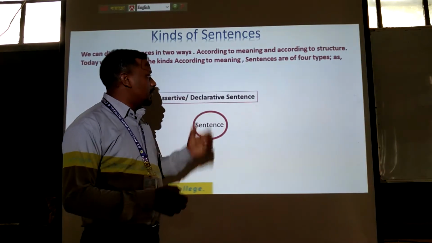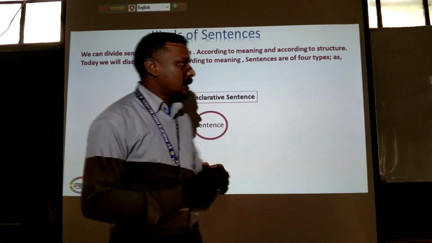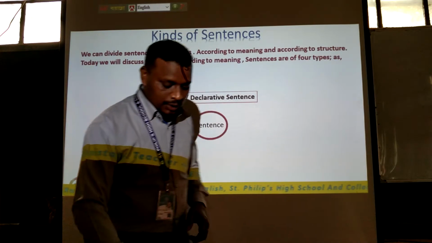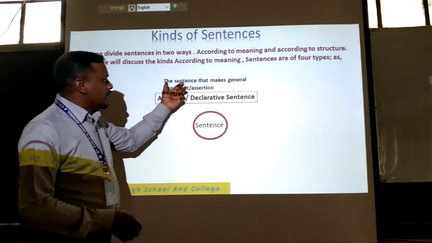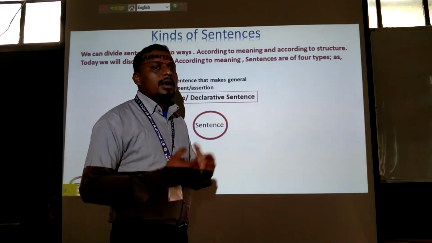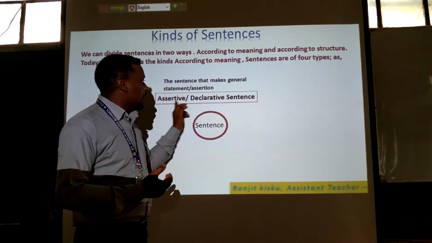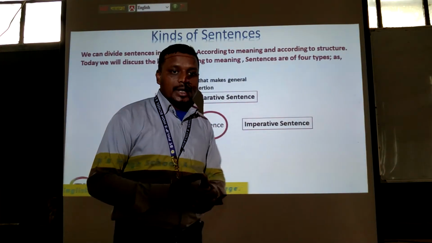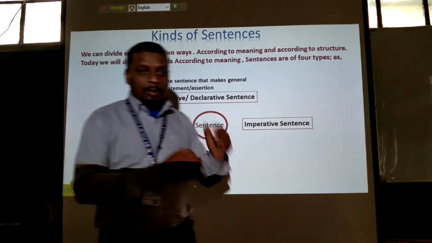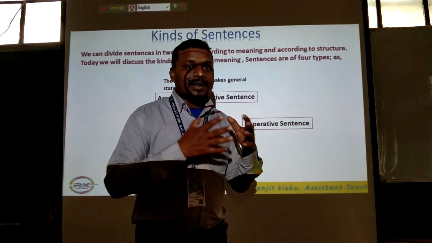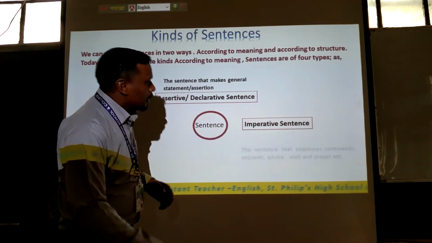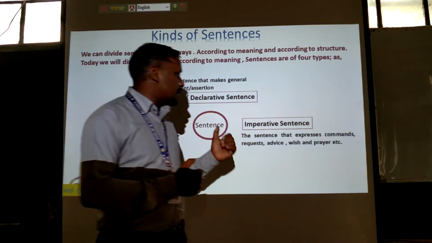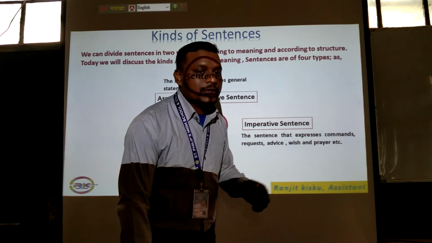First, assertive or declarative sentences. This is the first time we need some sentences to express our thoughts. The sentences that make a general statement or assertion are called assertive or declarative sentences. Then we'll have imperative sentences to make comments, requests, wishes, advice, etc. Imperative sentences express comments, requests, advice, wishes, or prayers, etc.